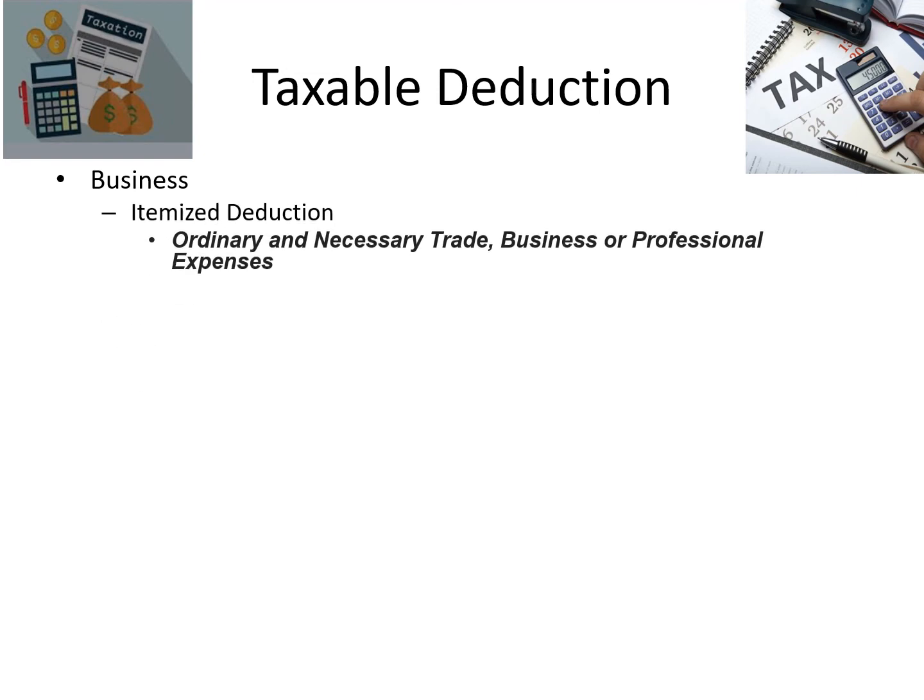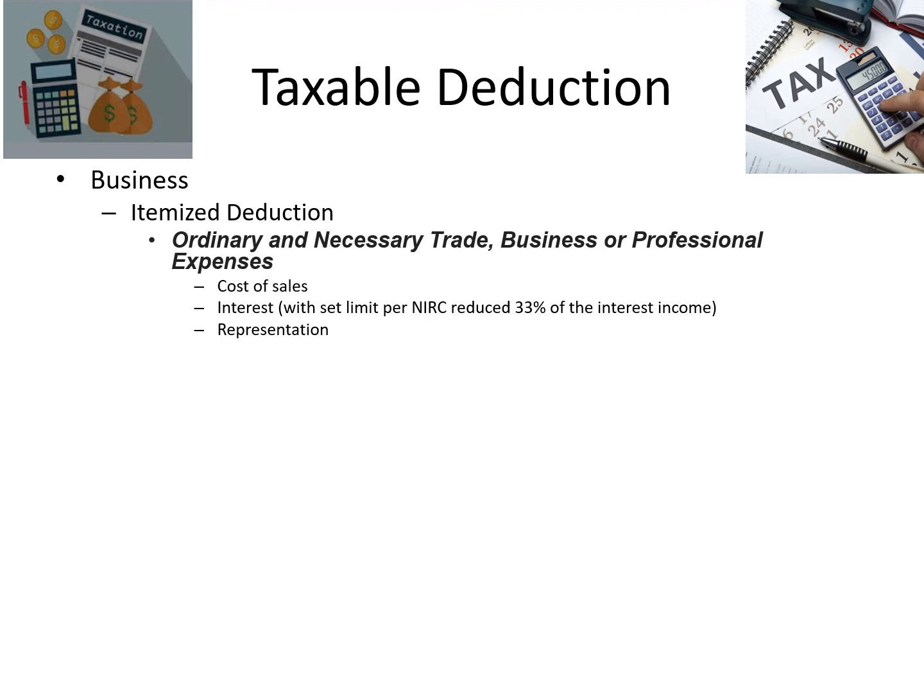Okay? So what are now our business deductions? Since we already know that all our sales or all the income that we have is subject to tax, then there are also some itemized deductions for the taxes. So number one is the itemized deduction. These are ordinary or necessary to the business, trade, or profession. So for us YouTubers, usually our itemized deduction would include our internet, our computer, our headsets, and all other things that are needed so that we would be able to do our content and then publish it in our YouTube channels.